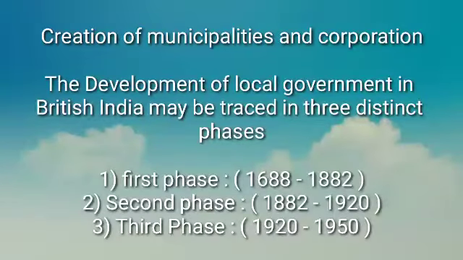Next one, creation of municipalities and corporations. The development of local government in British India may be traced in three distinct phases. First phase, second phase and third phase. First phase: 1688 to 1882. Second phase: 1882 to 1920. Third phase: 1920 to 1950.